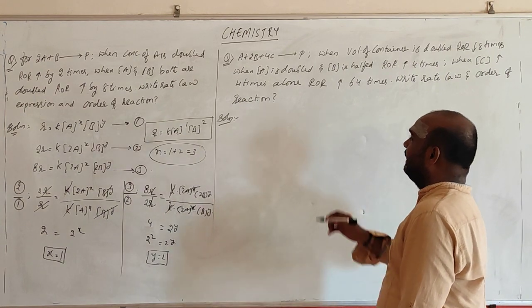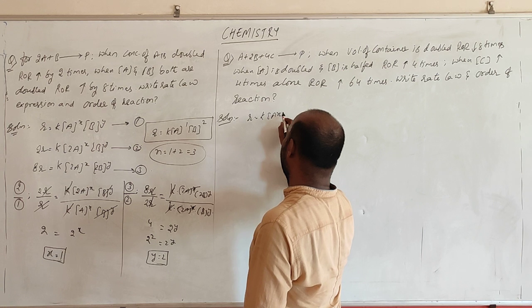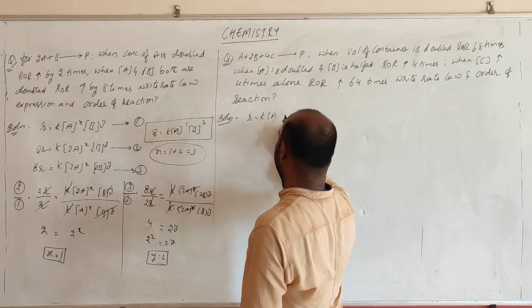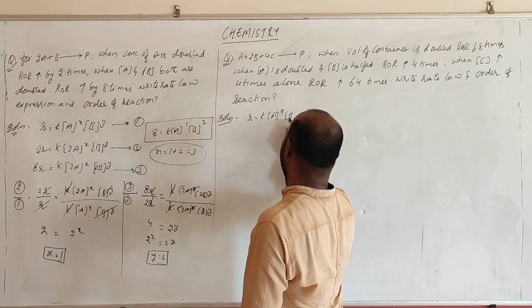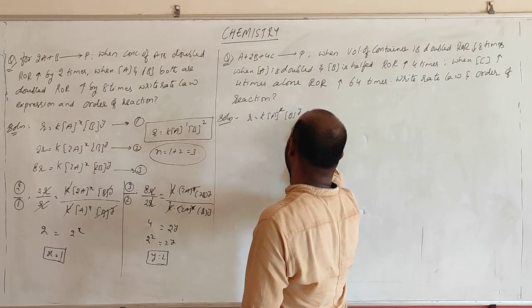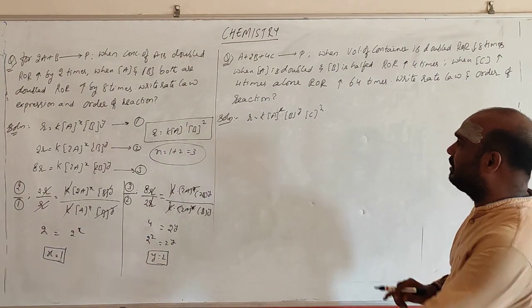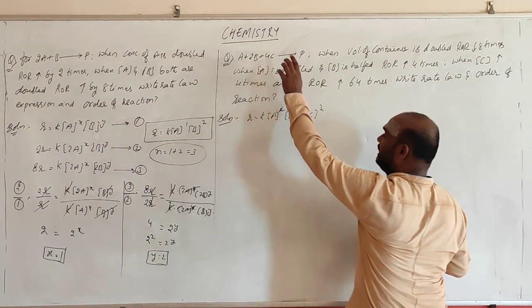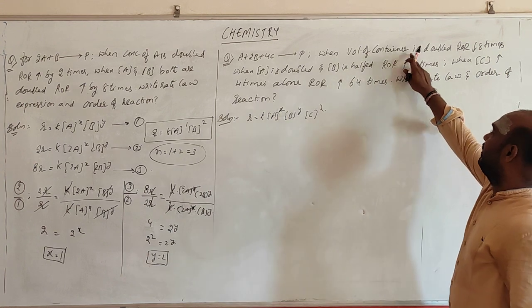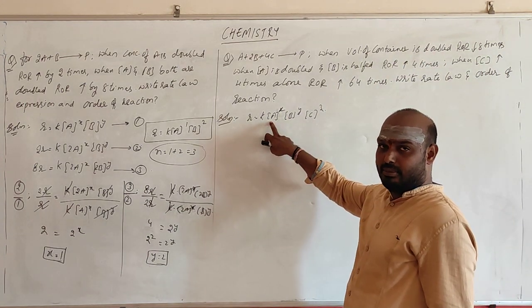Right, first we should take the rate. Rate is equal to k a power x, b power y, c power z. This is the condition we are going to consider. We have 3 terms, a, b, c. When the volume of the container is doubled, note that concentration is moles by volume.